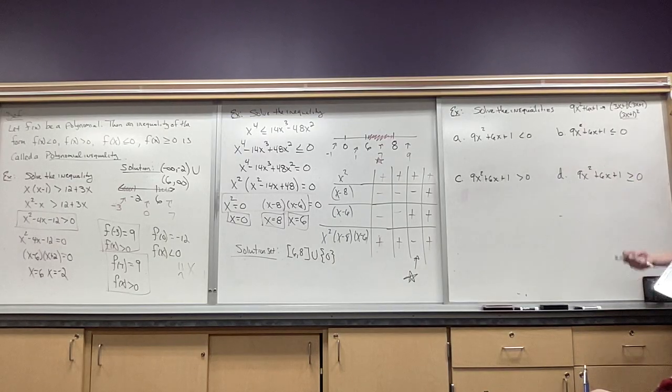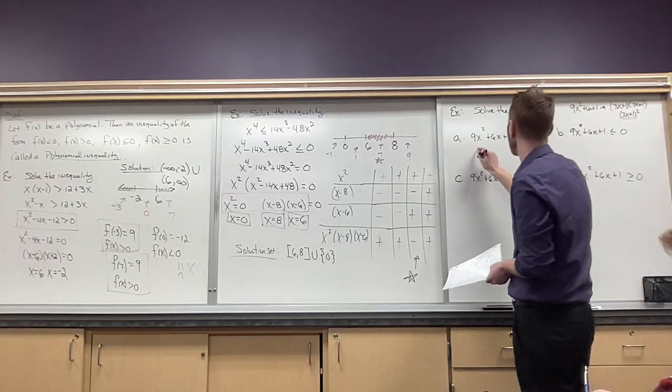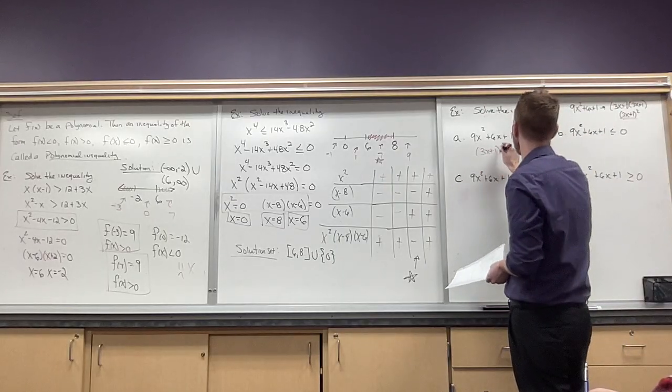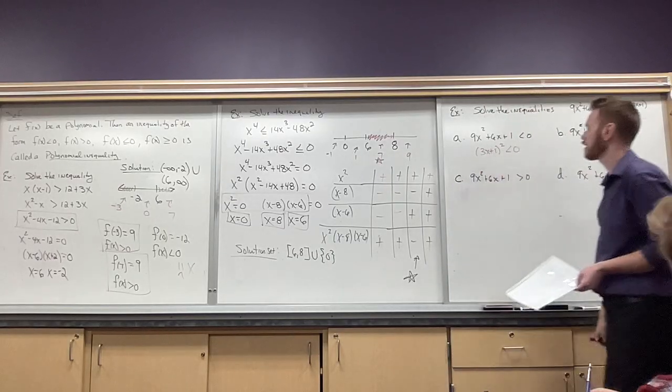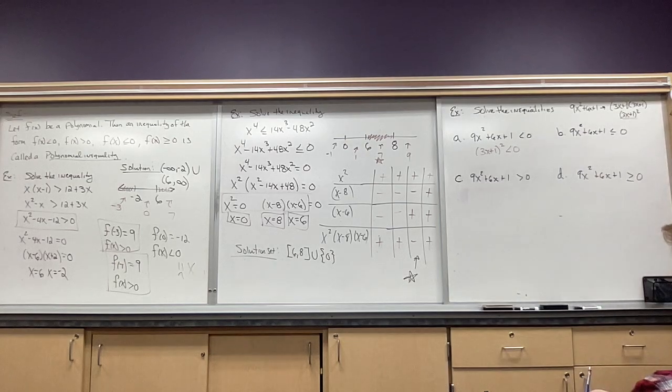So let's look at part A for a moment. I'm going to write underneath it what this actually is. For part A, that's actually (3x + 1)² < 0.